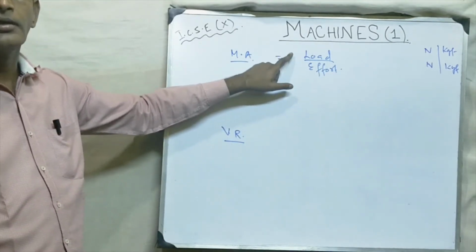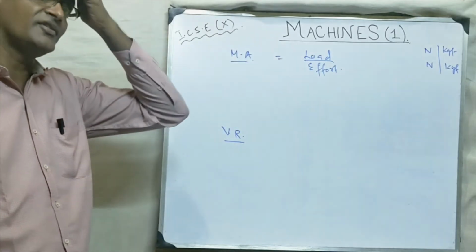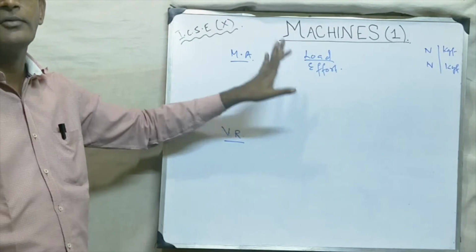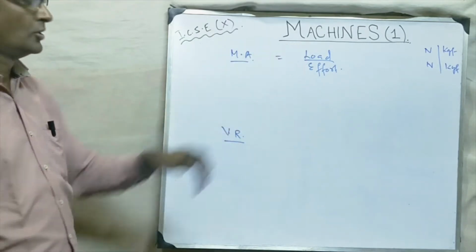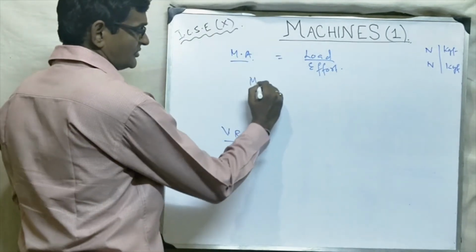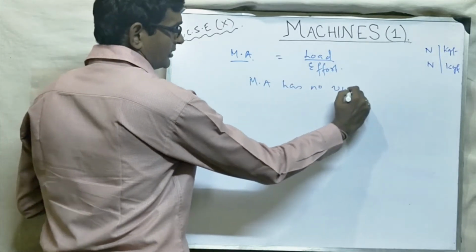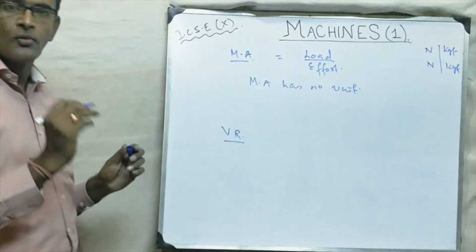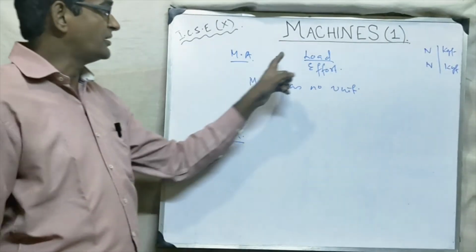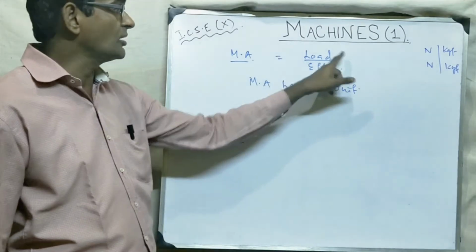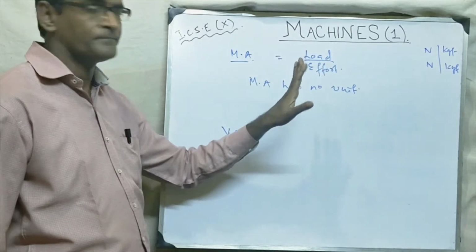So it will have no unit. This is a physical quantity, but it has no unit. Okay, students? Clear? Why? Because it is the ratio of two similar quantities. Load Newton, effort Newton, Newton by Newton, no unit.